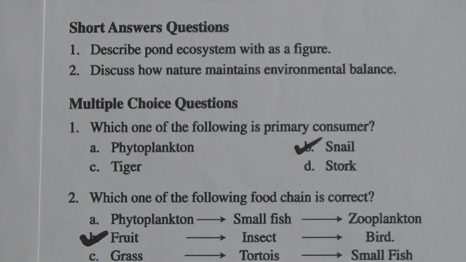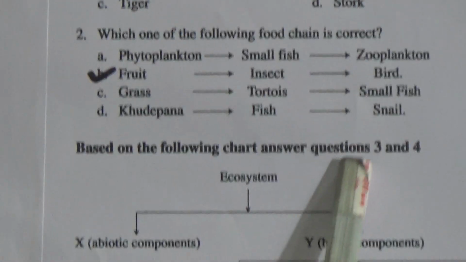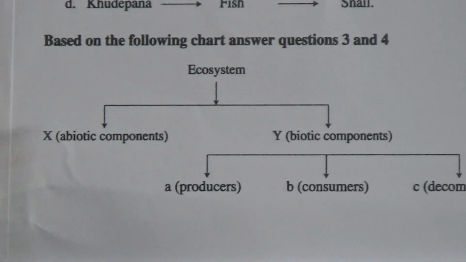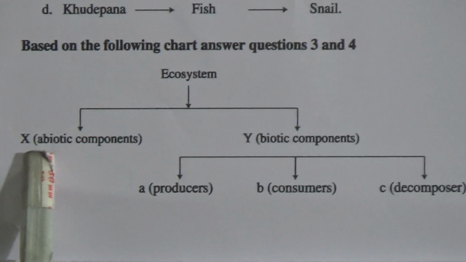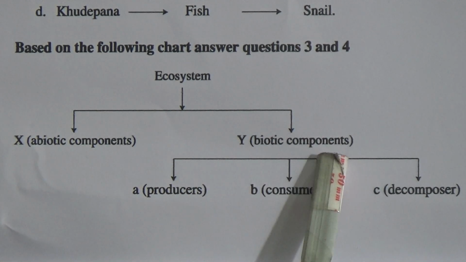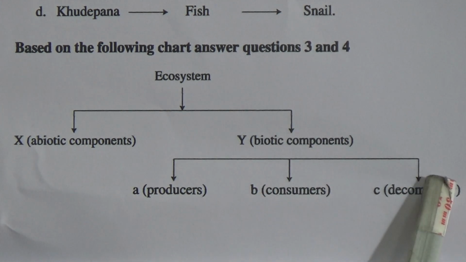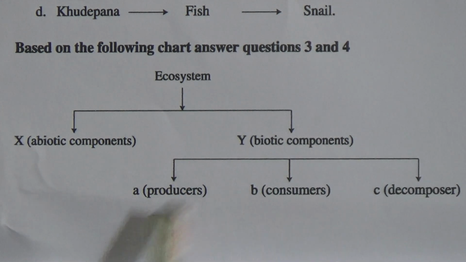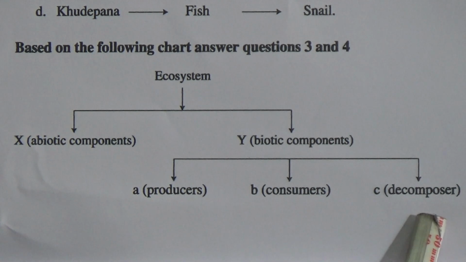And question number 2: Which one of the following food chains is correct? Among these food chains, B is correct: fruit, insect and bird. And now, based on the following chart, answer questions 3 and 4. Here is a chart, ecosystem. Here X is abiotic components, and Y is biotic components, and it is divided into 3: producers, consumers, decomposers.